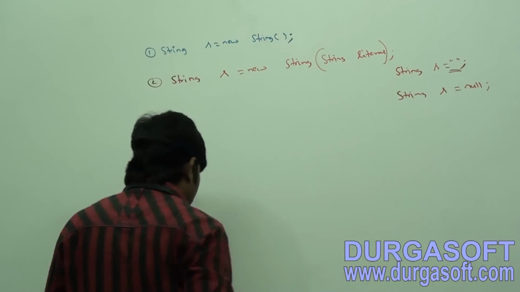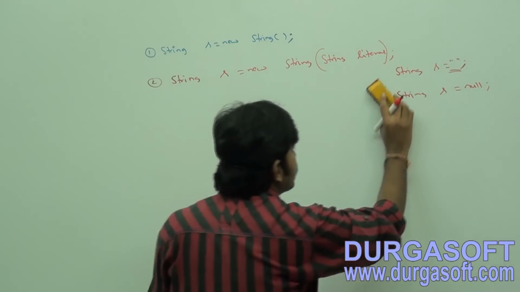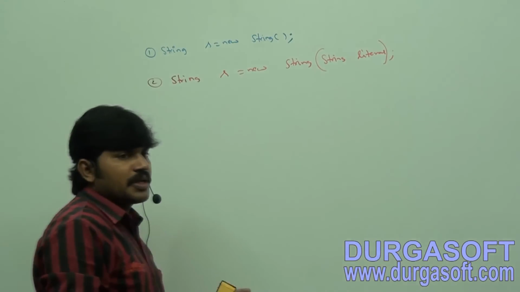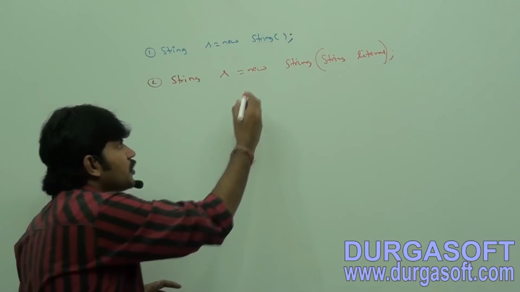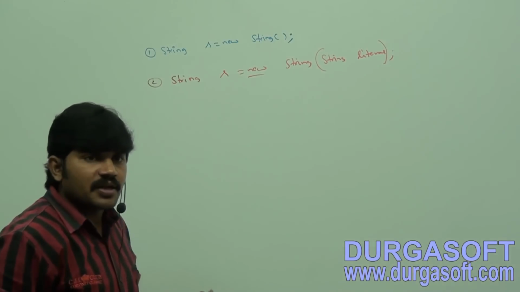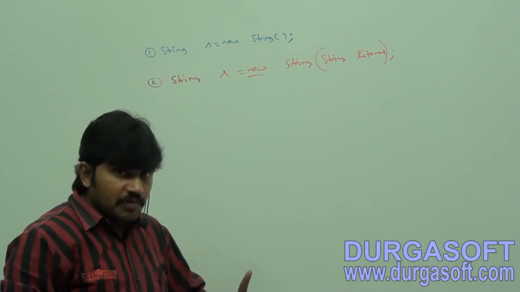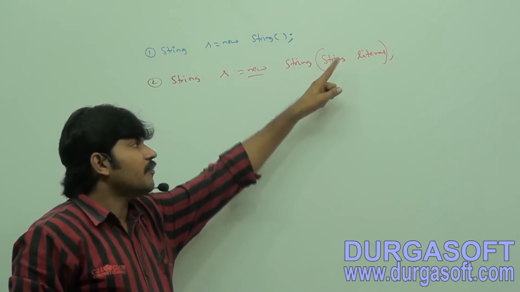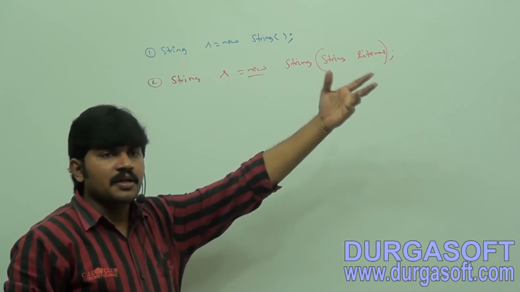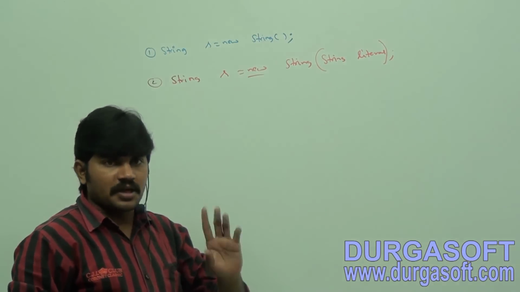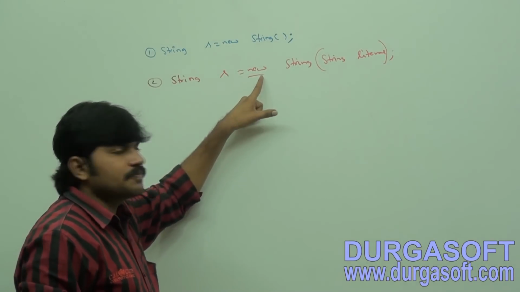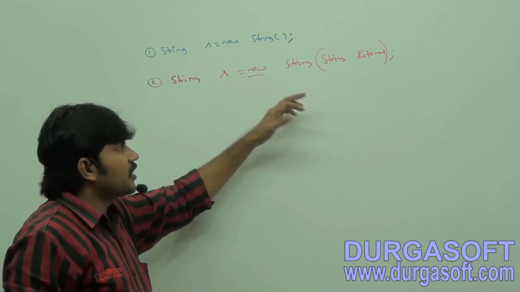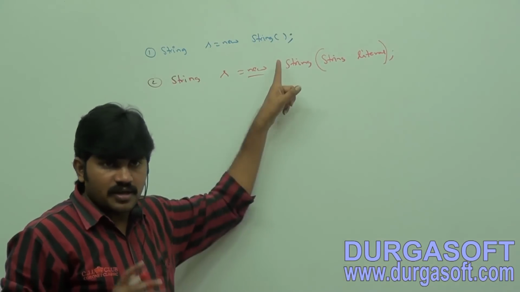For the given string literal, an equivalent object will be created on the heap. Whenever we use the new operator, a new object is compulsorily created on the heap, and for every literal one constant should also be there in the SCP area. So it creates an equivalent string object for the given string literal on the heap area.